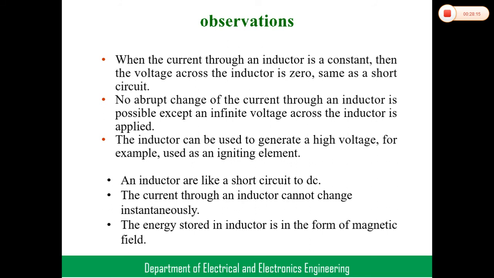The current cannot pass suddenly through the inductor because it is a memory element, it has some memory. It says to the current: stop, don't come, I need some time. To the voltage it says: you come, no problem. But current, don't come. So the inductor does not allow sudden changes in currents.